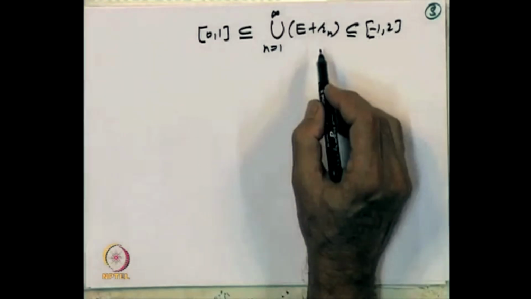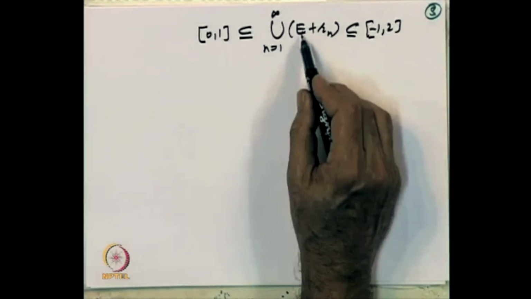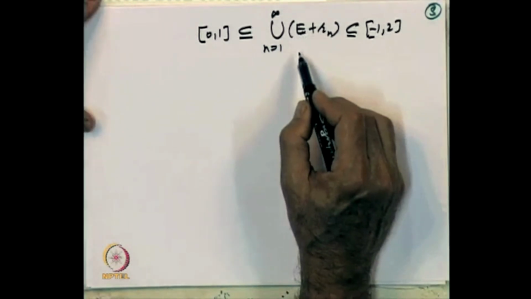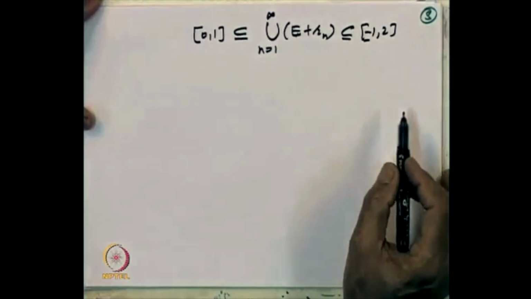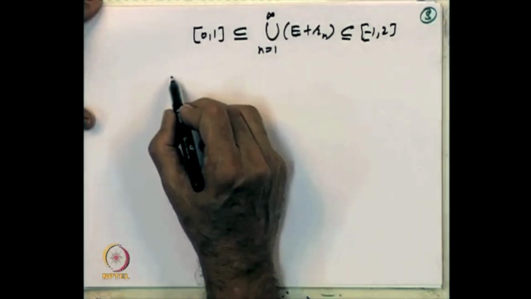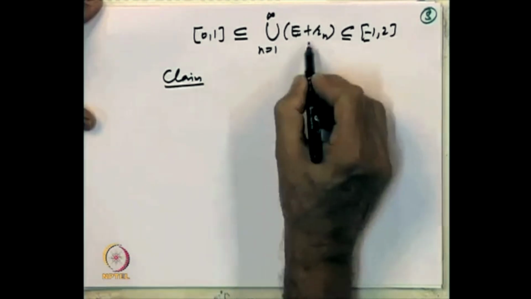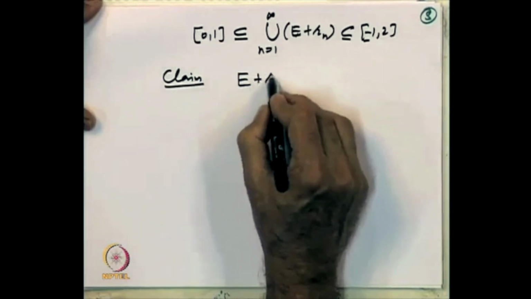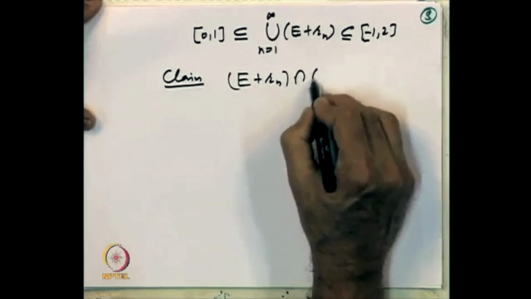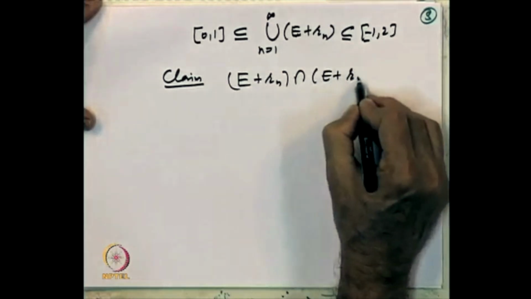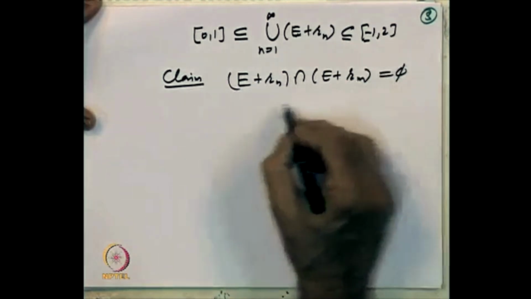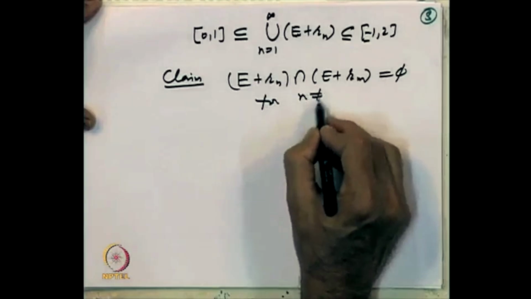And in this construction of the set E, we have used the axiom of choice. Now here is one observation that we want to make. Claim: the sets E plus Rn and E plus Rm are disjoint for n not equal to m.